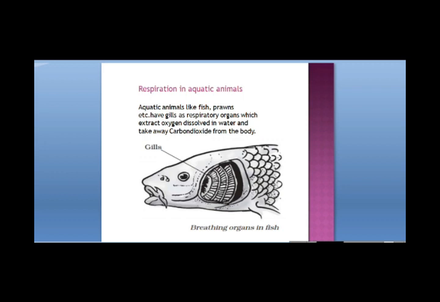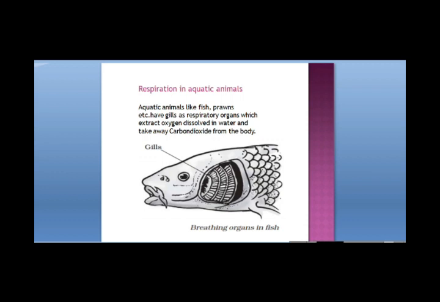But if we compare the rate of breathing of these aquatic animals with the animals which are there on the land, they breathe much faster than the terrestrial animals. You must have seen that the fish in the aquarium or in the water body, the gill cover moves up and down very fast because the rate of breathing is faster.